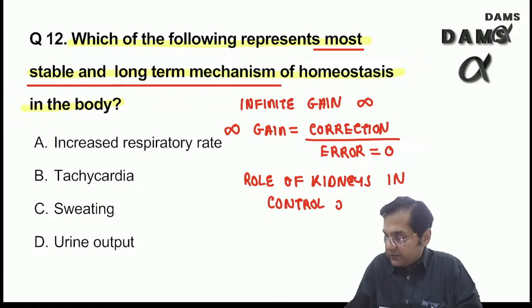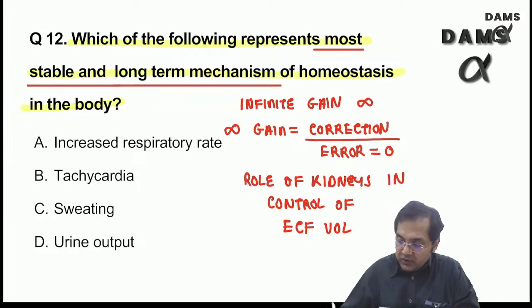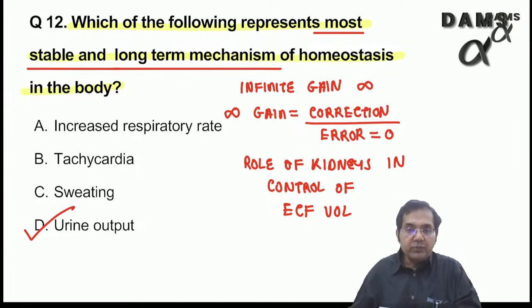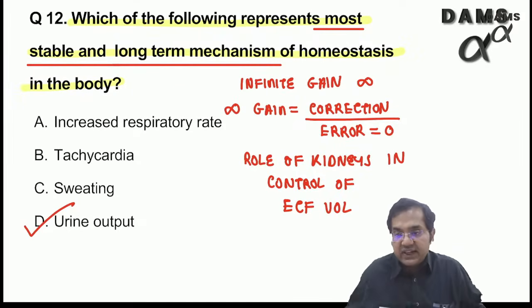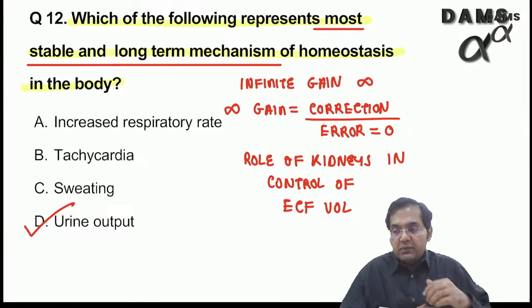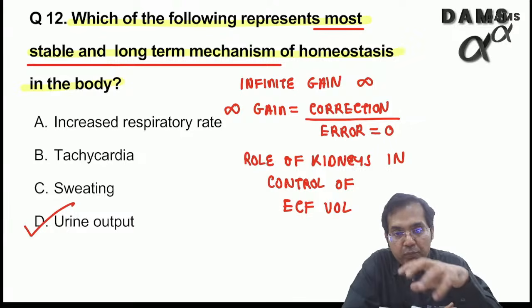This I would expect that all of you got it correct. Role of kidneys in control of ECF volume. So urine output, right? They had wonderfully changed the language of the question to make it a little complicated, but basically they are asking you the best homeostatic mechanism. Best mechanism would be the mechanism which has no error at all. Which is the only mechanism which has no error at all?